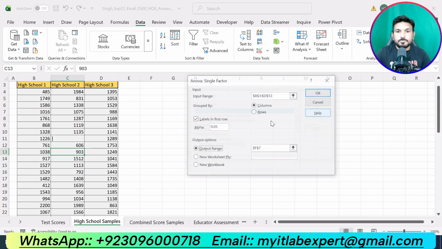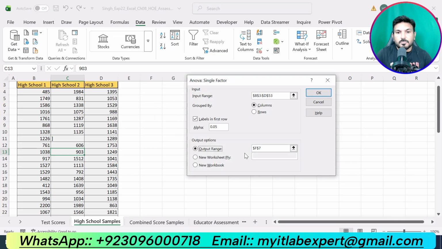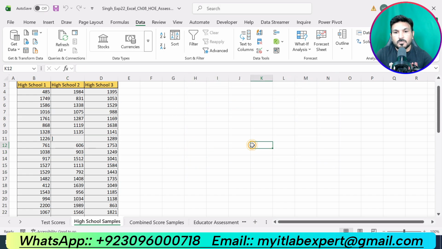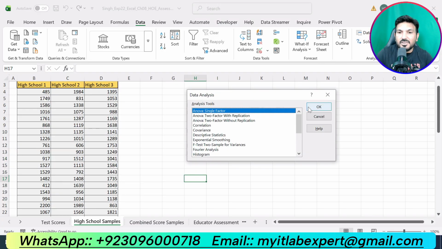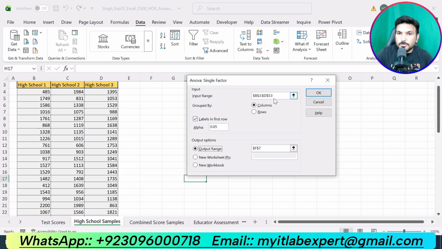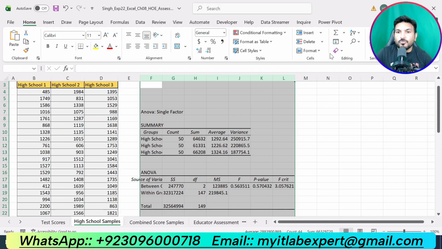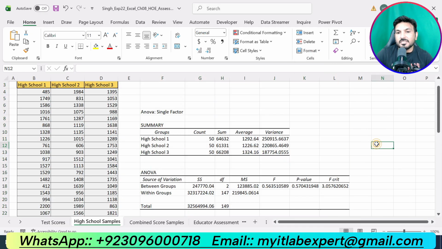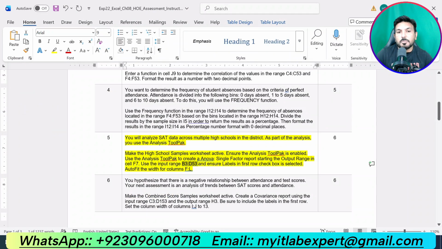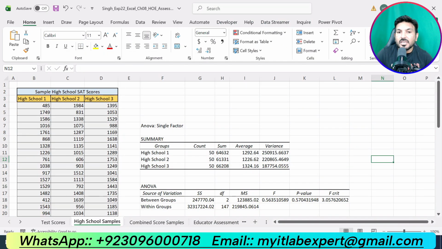Single factor ANOVA. Click on data analysis, select ANOVA single factor. Then our input range is B3 up to D53. We are supposed to check this box and the output range should be in cell F7. So that is the result. Now we are supposed to select column F up to L. Go to the Home tab, go to Format and click AutoFit Column Width, this one. So that is all about the step where we were supposed to perform ANOVA single factor.